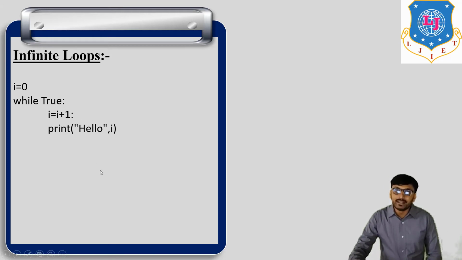This continues. So that is an infinite loop, because i is equal to 0, i is equal to 1, i is equal to 2, i is equal to 3, and this continues. So in an infinite loop we get infinite output, not a particular value.